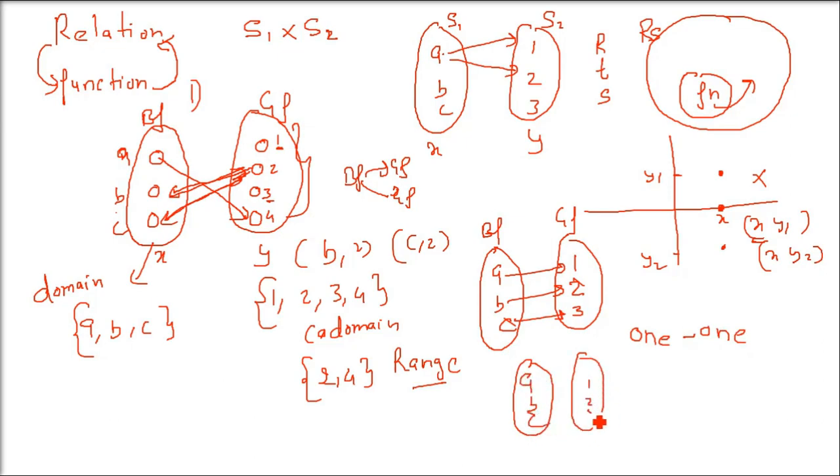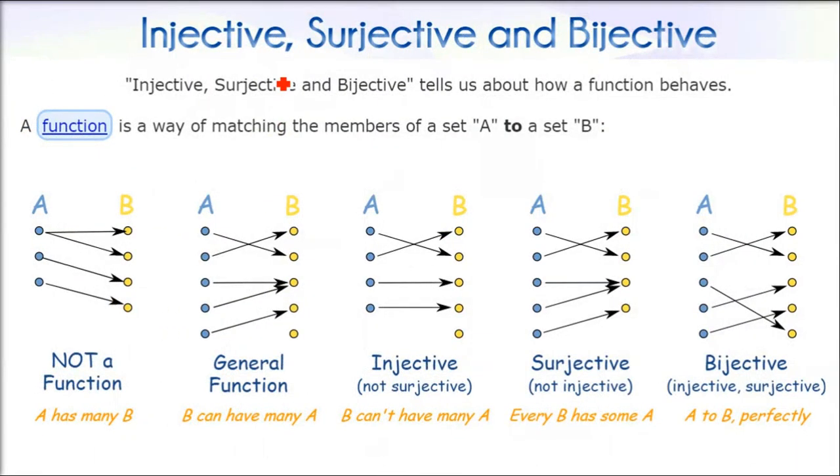But when we have multiple, that is many to one, two boys have a single girlfriend, or a girlfriend has multiple boyfriends, this is called many to one. So when we understand surjective, injective, bijective, we have certain words called onto and into. They are related to one-to-one and many-to-one only.